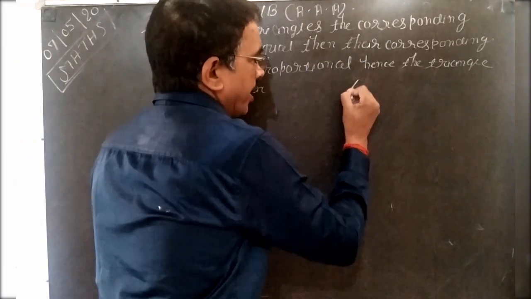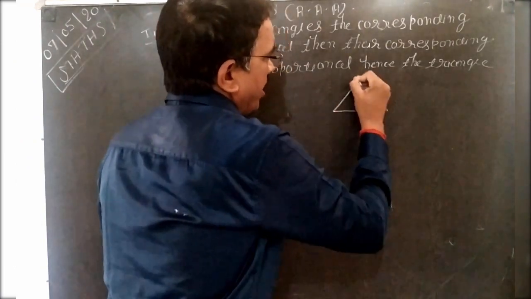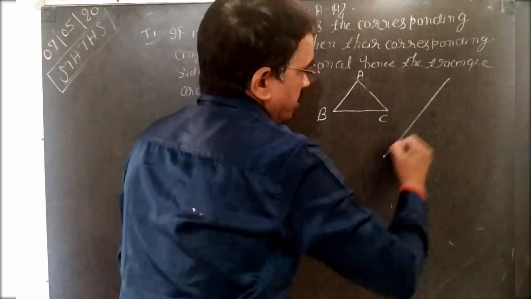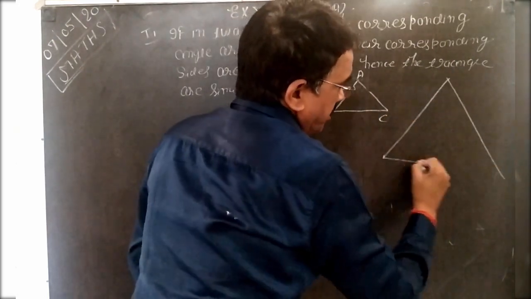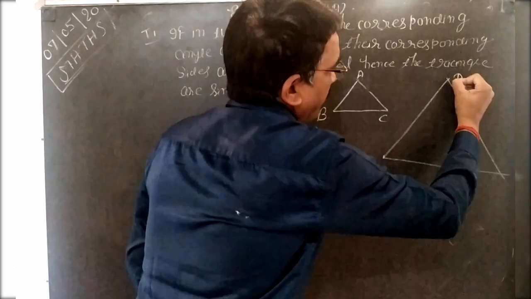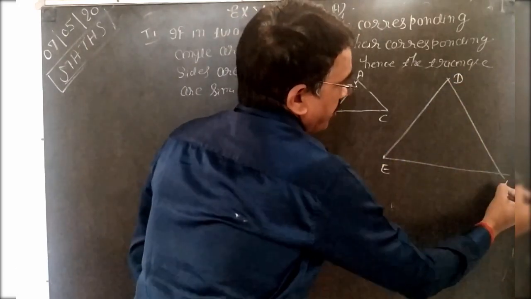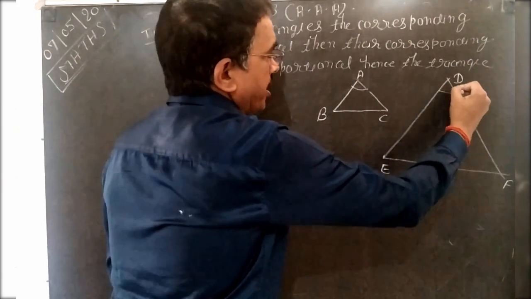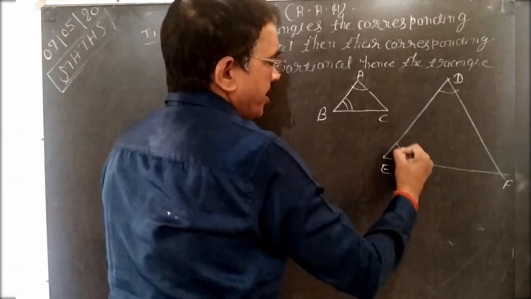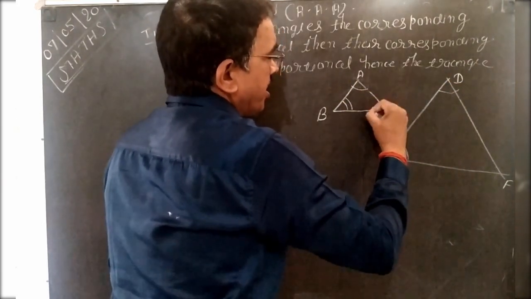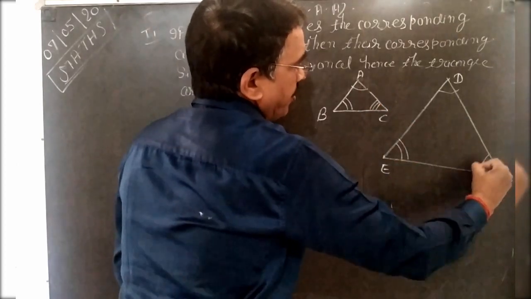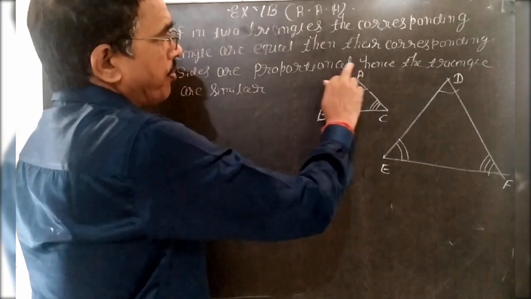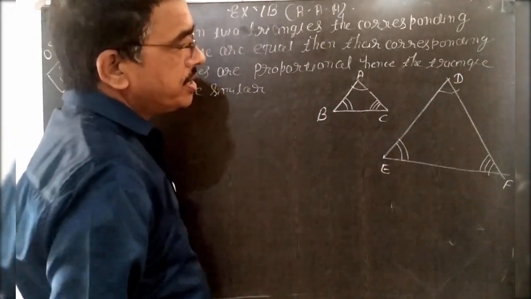Here are two triangles. One is very small, I draw here. Its name is ABC. Another triangle is large, like here. This triangle name is DEF. Its angles will be equal. It is A, then D. It is B, it is equal to E, and it is C, and it is equal to F. And you have to prove their corresponding sides are proportional, and then it is similar.